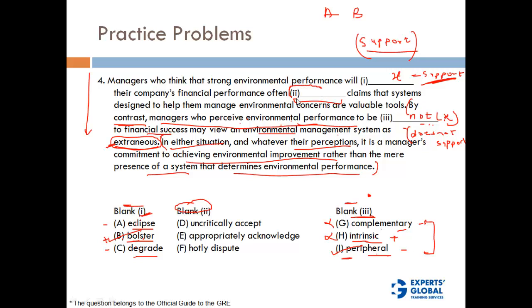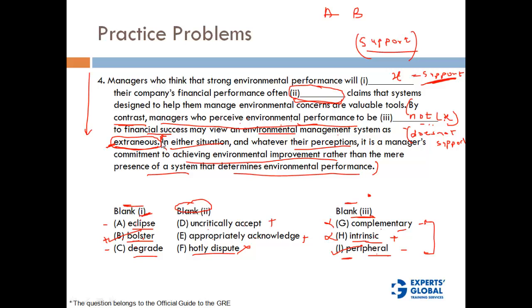And that view is this. So they are obviously going to have a positive view. They are not going to have a negative view, because they think that environmental performance is positively correlated with financial performance. So anything that is negative is going out the door. So hotly dispute is not correct. Now let's look at this positive. This is also positive. This is also positive. Uncritically accept and appropriately acknowledge. Now which of these do we choose?